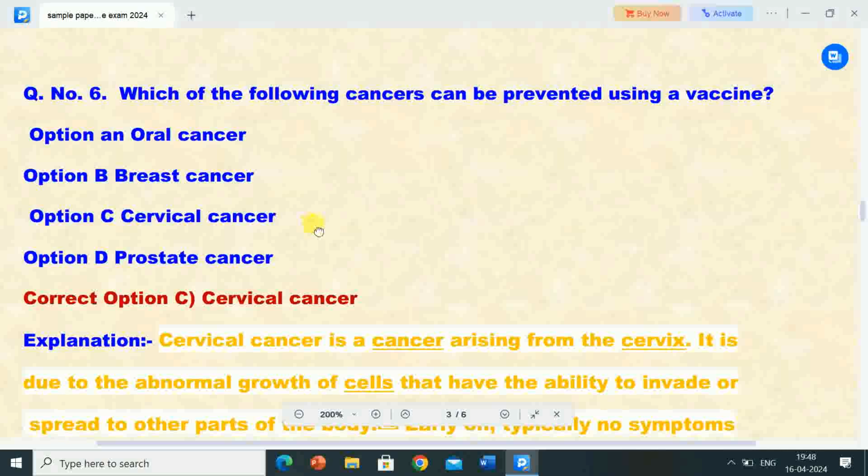Next question is 6. Which of the following cancers can be prevented using a vaccine? Options are A. Oral cancer, B. Breast cancer, C. Cervical cancer, D. Prostate cancer. Correct answer is option C. Cervical cancer. So here the question is which of the following cancers can be prevented using a vaccine? So cervical cancer can be prevented using a vaccine.